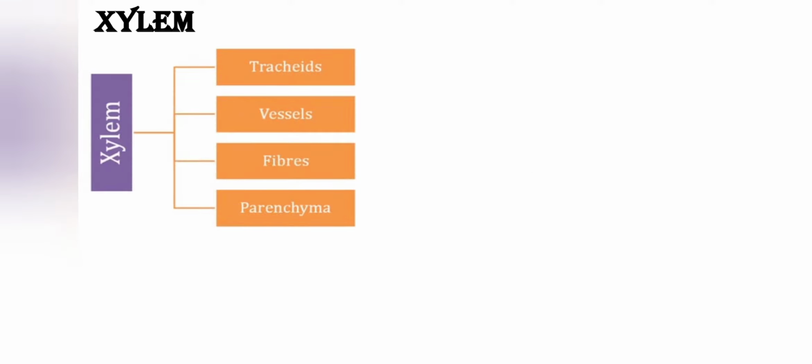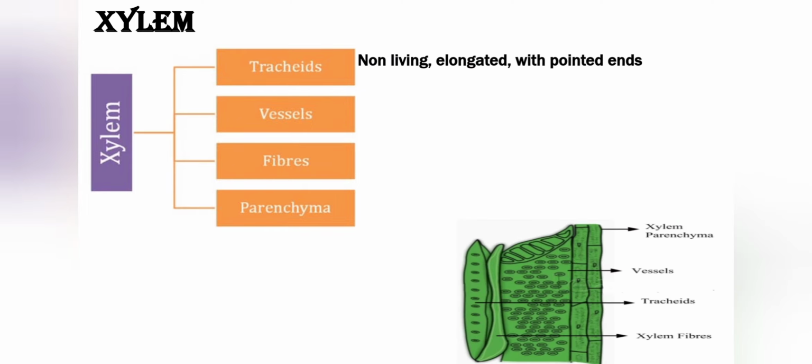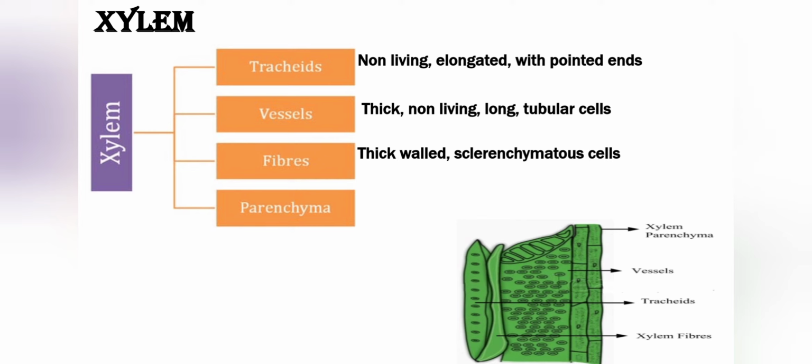It is a nice combination of four different types of cells: xylem tracheids, xylem vessels, xylem fibers and xylem parenchyma. The first one is xylem tracheids. Xylem tracheids are non-living, elongated with pointed ends. Xylem vessels are thick, non-living, long tubular cells. Xylem fibers are thick-walled sclerenchymatous cells. Wherever the term sclerenchyma comes in, that means it is there for support.